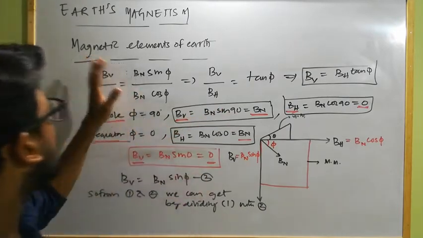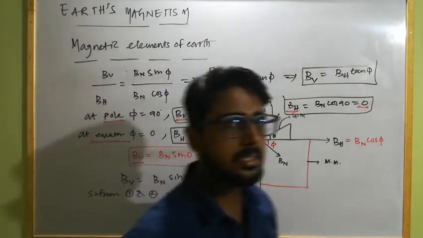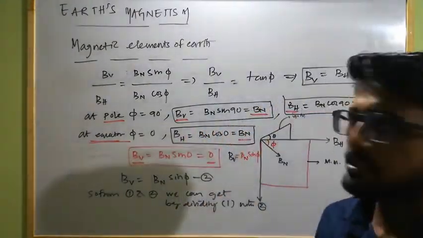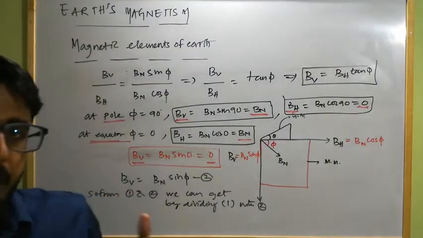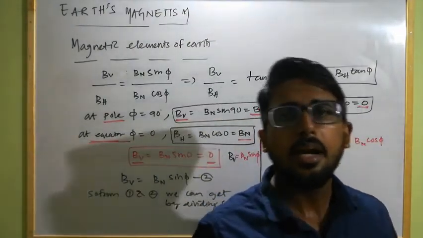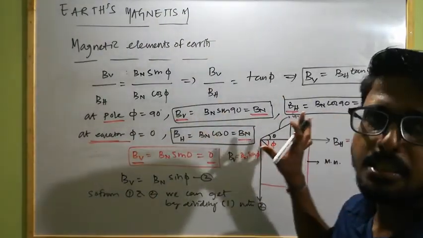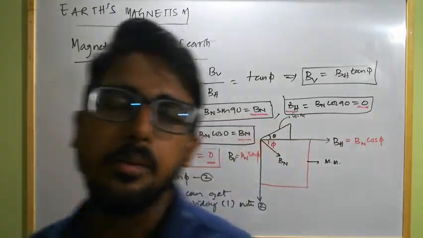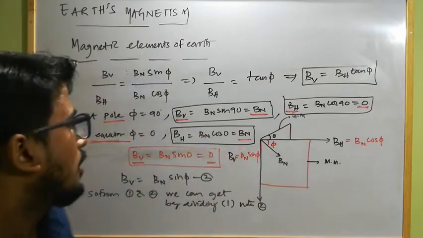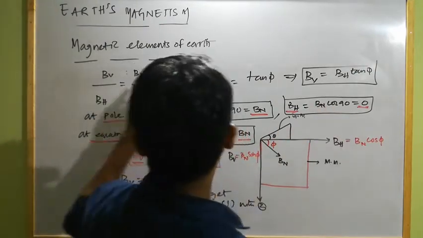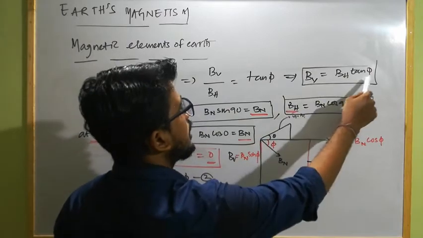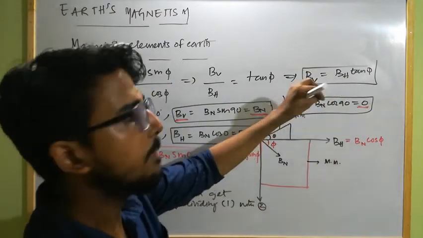So this is all about the magnetic elements of Earth, that is declination, which is the angle between geographic meridian and magnetic meridian of Earth. Then inclination, which is the angle between net magnetic field direction and the horizontal direction at any place on Earth's surface. Then the horizontal component of Earth's net magnetic field, that is the component of net magnetic field of Earth's magnet along the horizontal direction of magnetic meridian, whose value will be BH cos theta, as we already discussed, and the relation between vertical component and horizontal component is this, where phi is the angle of dip or inclination.